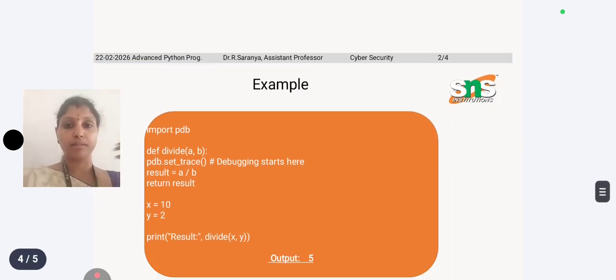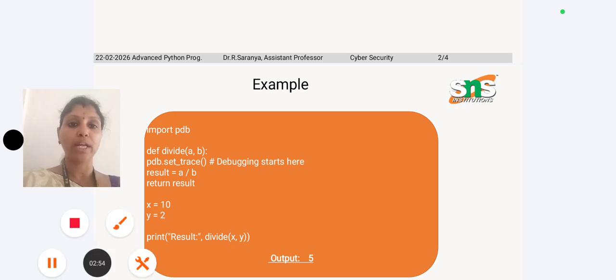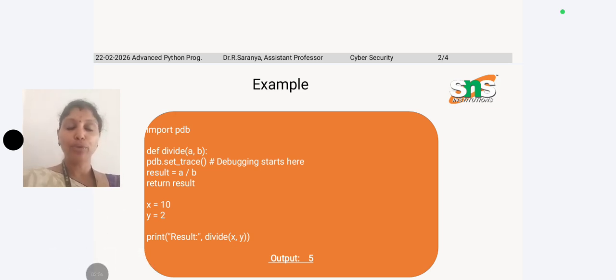Example, let's see the Python code. First we are importing the debugging module. If you want to use debugging to analyze errors in a particular code, we have to use the debugging module, none other than pdb, the Python debugger. After that we create a function called divide. For creating a function we use the keyword def, divide of a comma b.